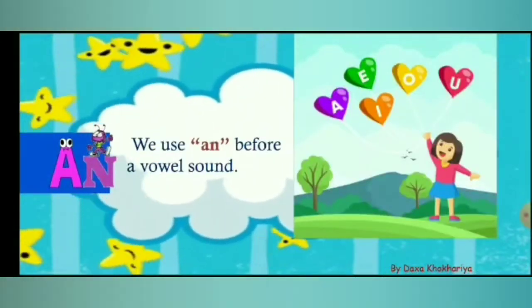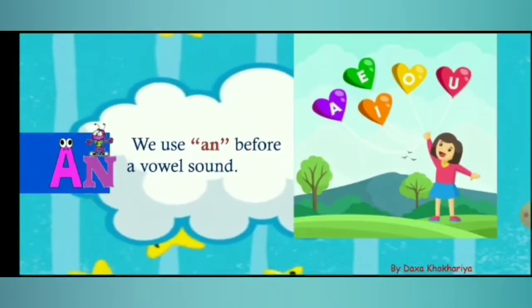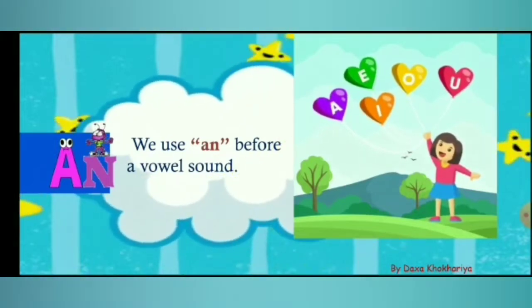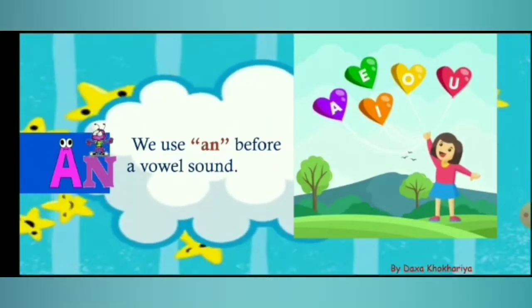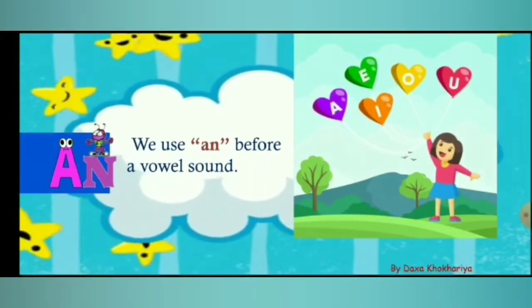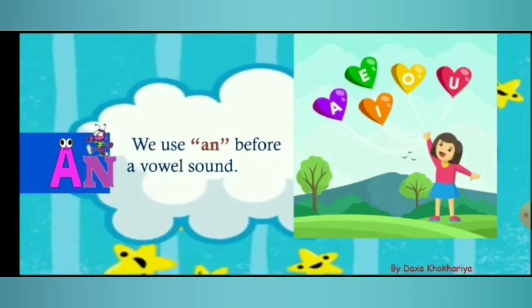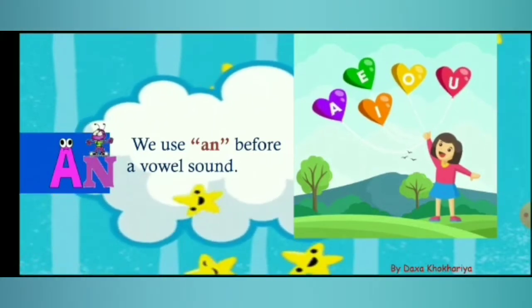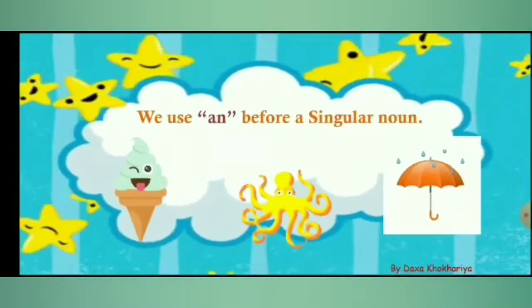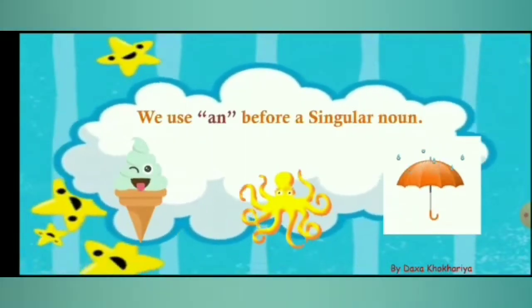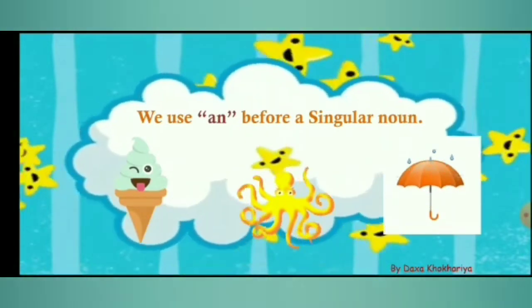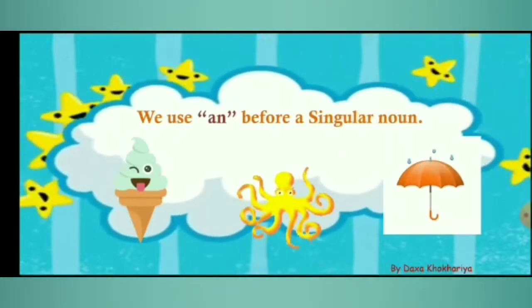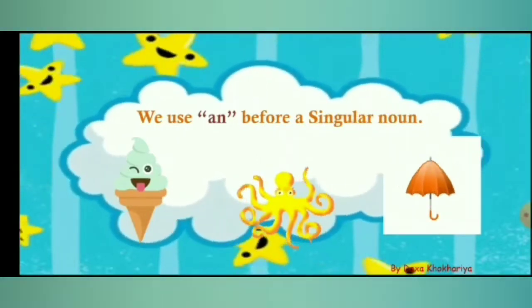Now we will move on to article A and N. We use AN before a vowel sound. What is a vowel sound? From alphabet A to Z, 5 are the vowel sounds: A, E, I, O, U. If the word starts from a vowel, we use AN. Here are some examples of vowel AN. Like we use A before a singular noun, we use AN before a singular noun.